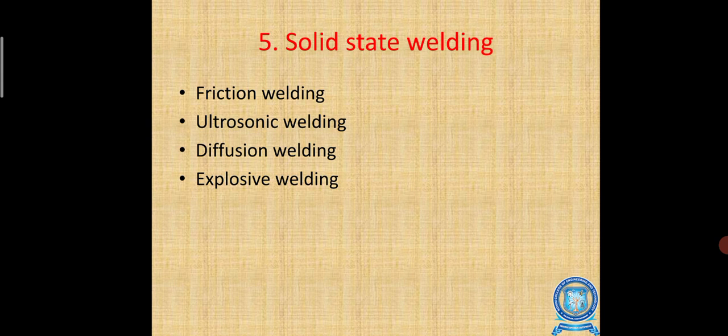Then we come to another example of solid state welding, which is explosion welding. In explosion welding, two layers are used, and explosive material is kept on one layer or between the two layers. Welding is done due to the explosion action. You use some additional flux or additional explosive material and you burn it. It explodes, the metal settles on the base metal, and welding is done.